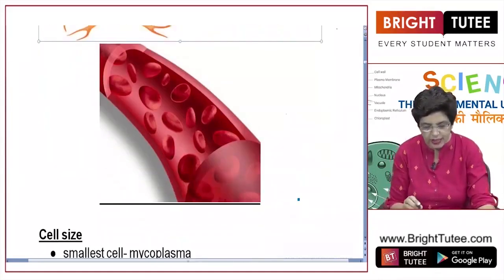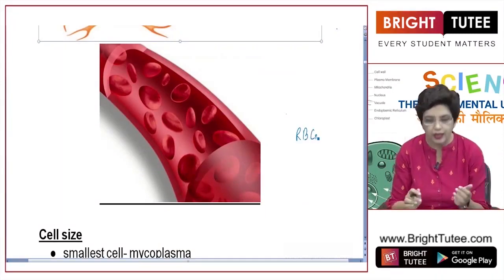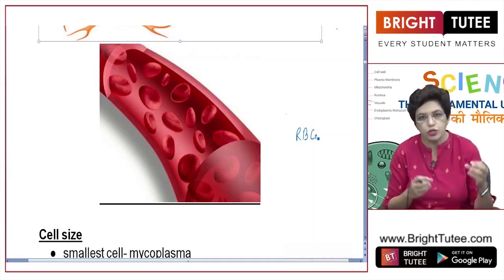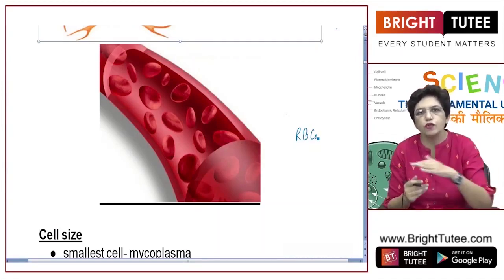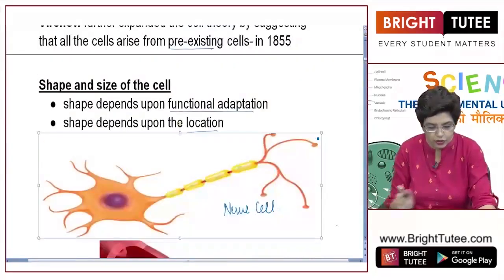In the next figure, these are the RBCs, or the red blood corpuscles. You'll see they are not spherical, they are disc shaped, flattened from both the ends. So this helps them to pass through even the narrow arteries or capillaries, because they have to flow in the blood, so their shape is suitable according to their function. So the shape and size of the cell depends upon the function they have to perform and where they are located.